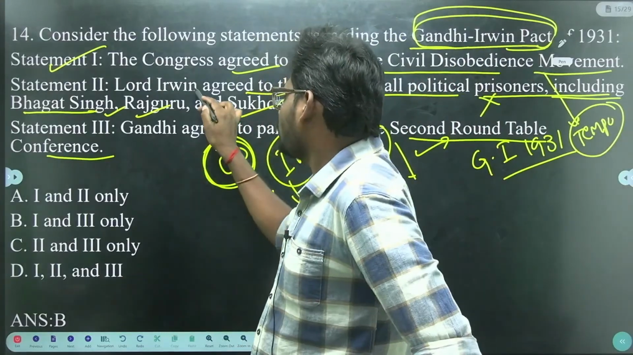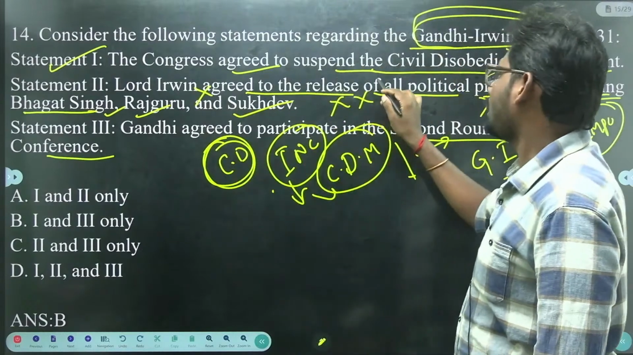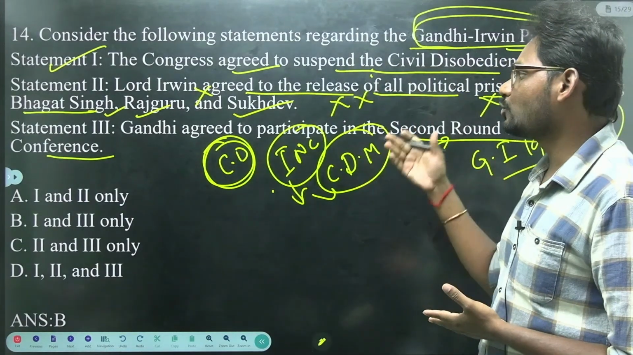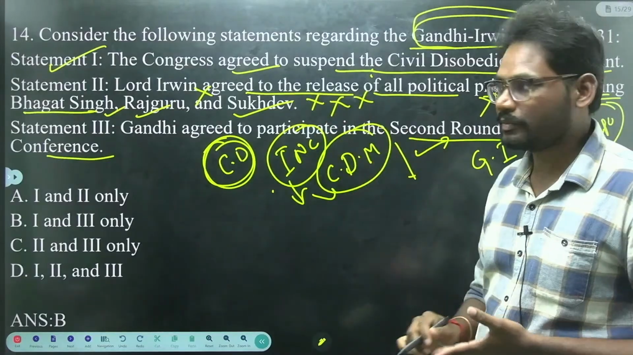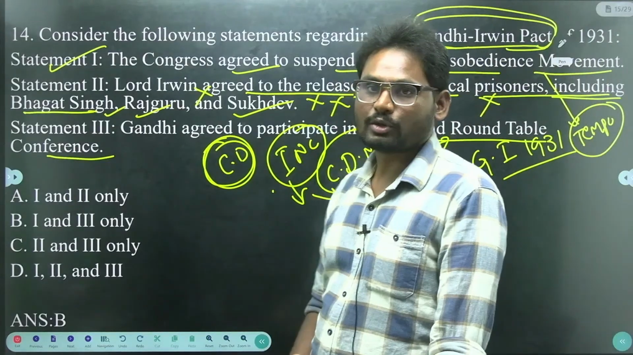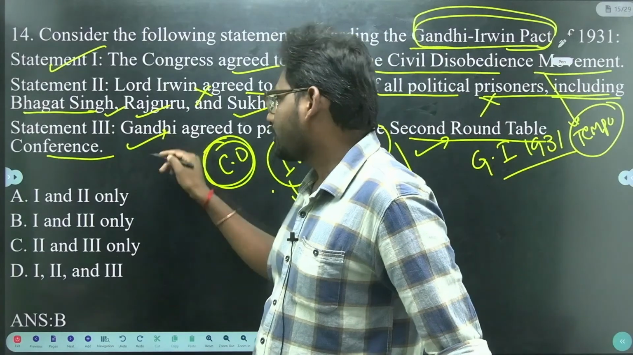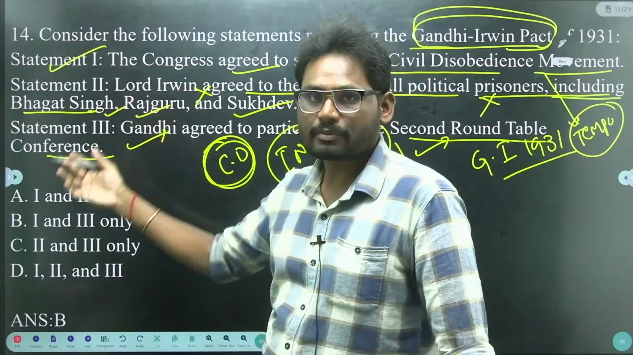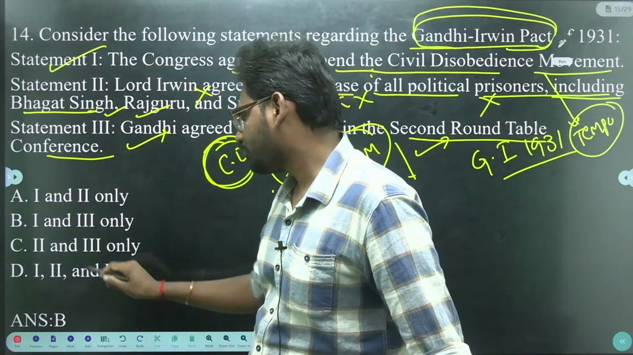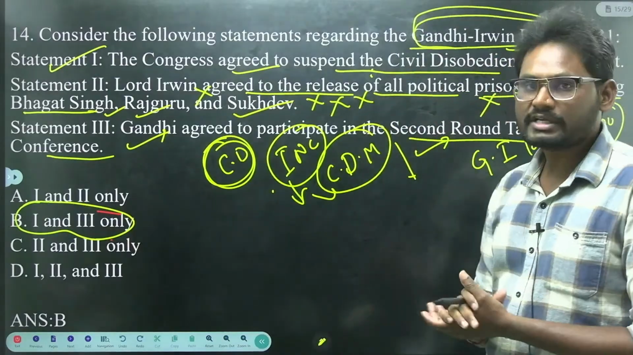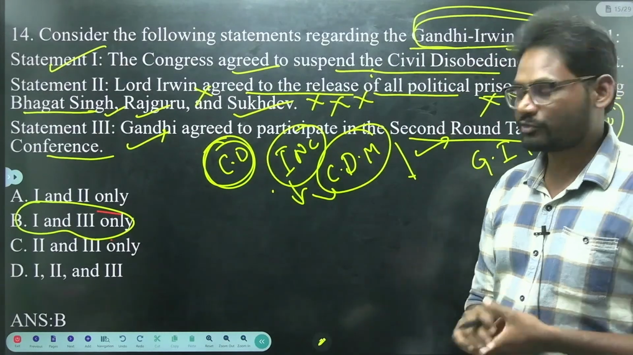But statement 2 is wrong, because the release of all political prisoners including Bhagat Singh, Rajguru, Sukhdev is a wrong statement, whereas Gandhiji agreed to participate in the second round table conference is a correct statement. So the answer will be statement 1 and statement 3, that is option B. So option B is correct for the 14th question.